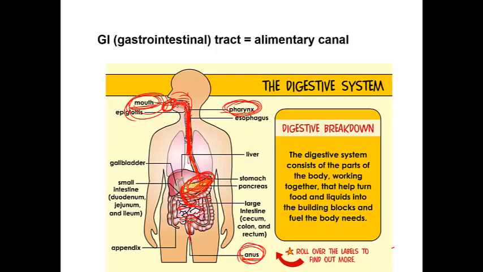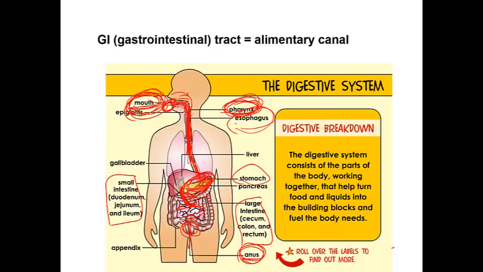The digestive system itself: mouth, pharynx, esophagus, then the stomach, then small intestine, then large intestine, then rectum, and anus. These parts are called the digestive canal.